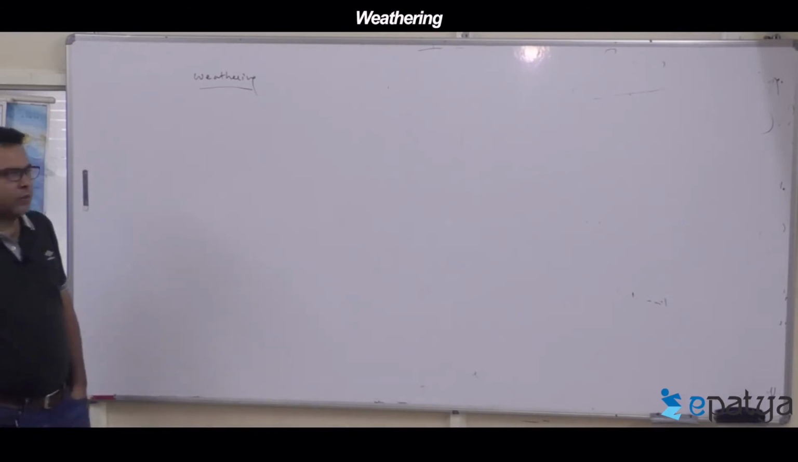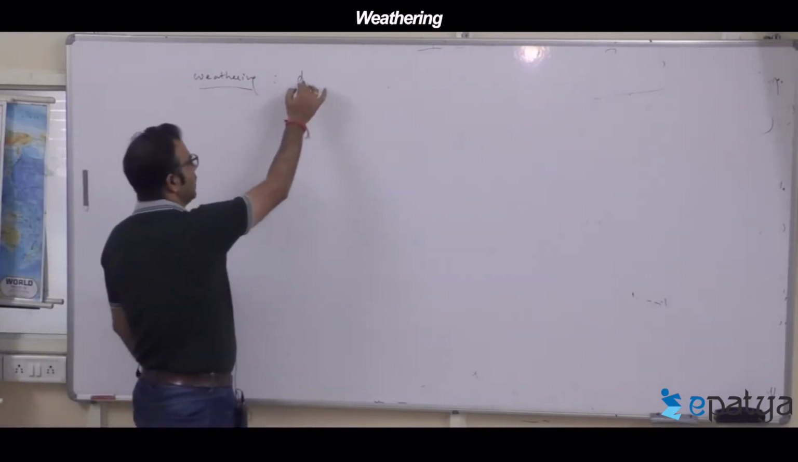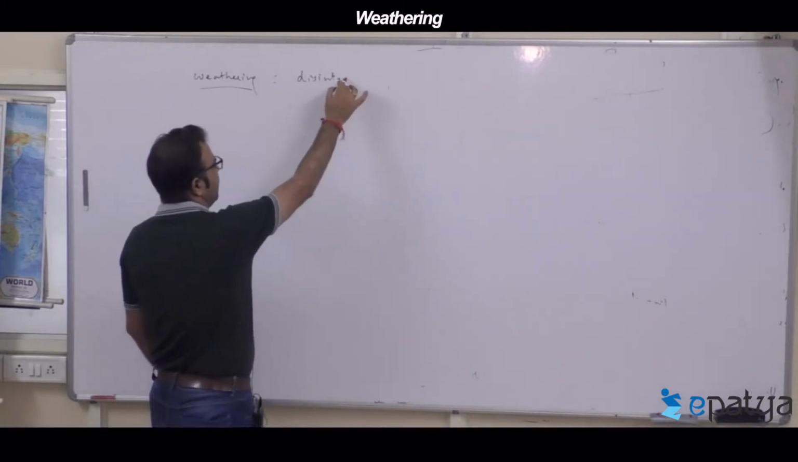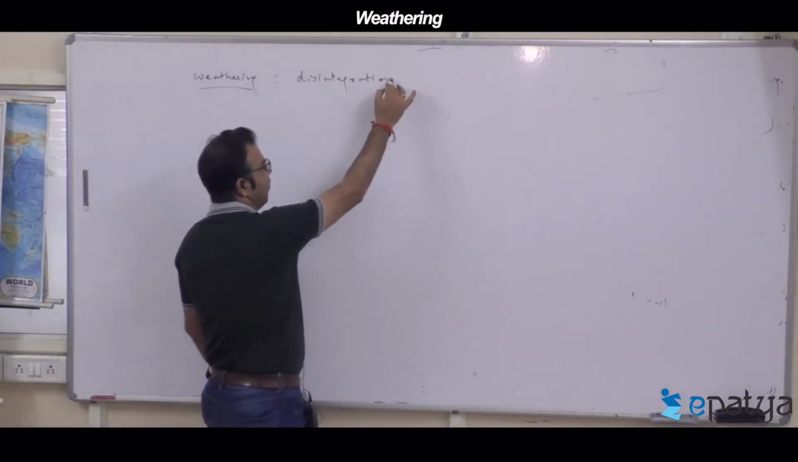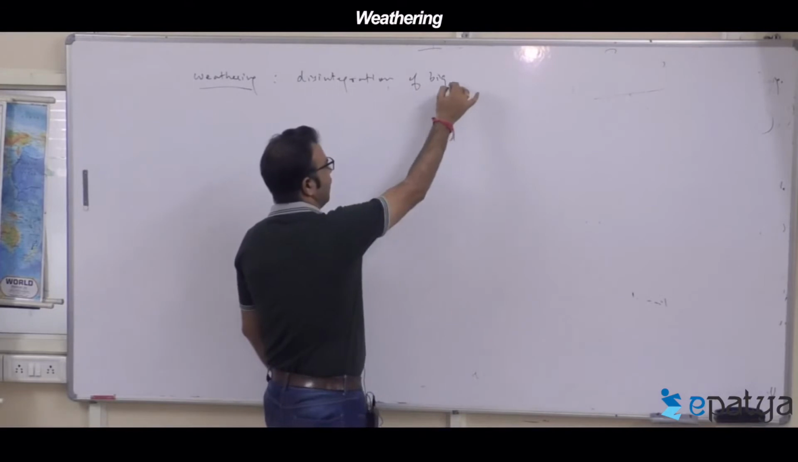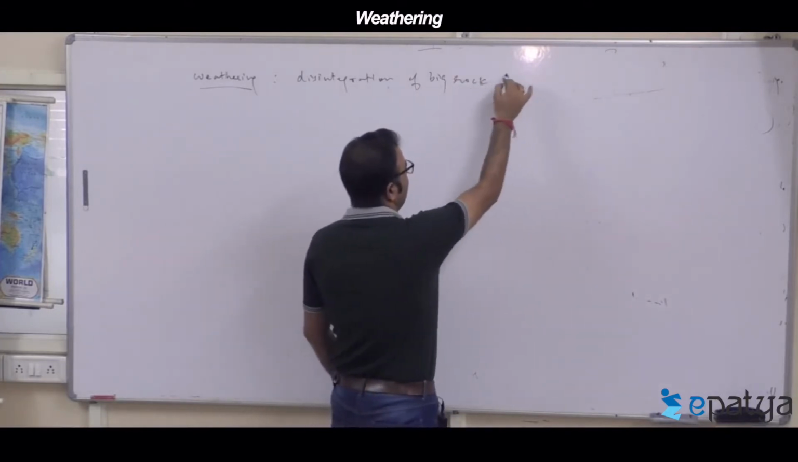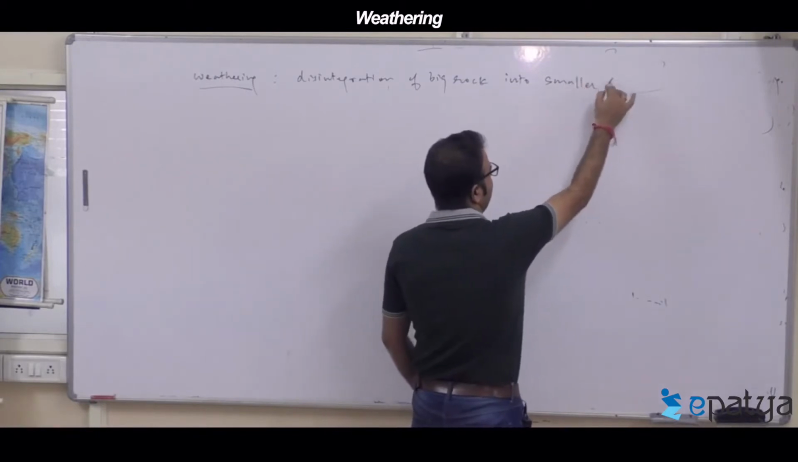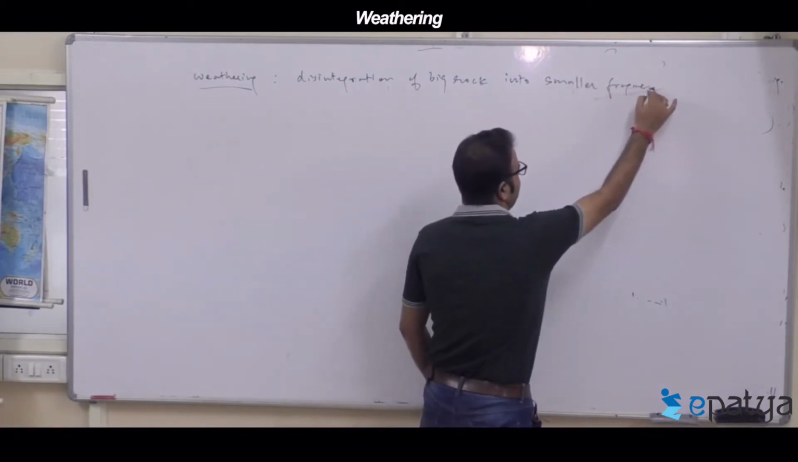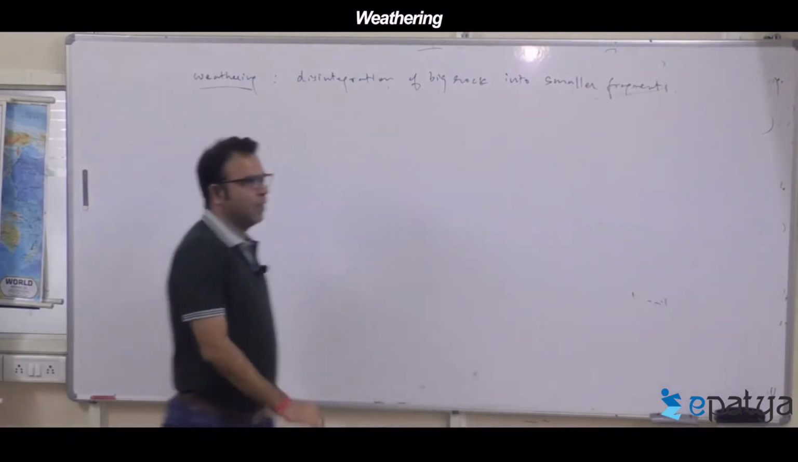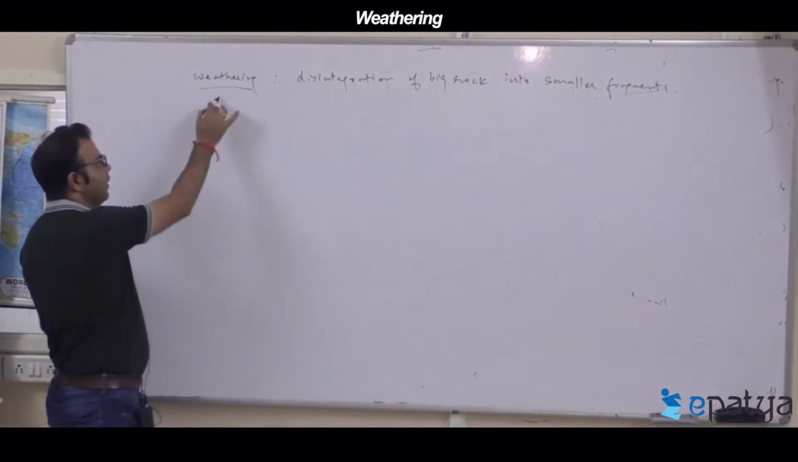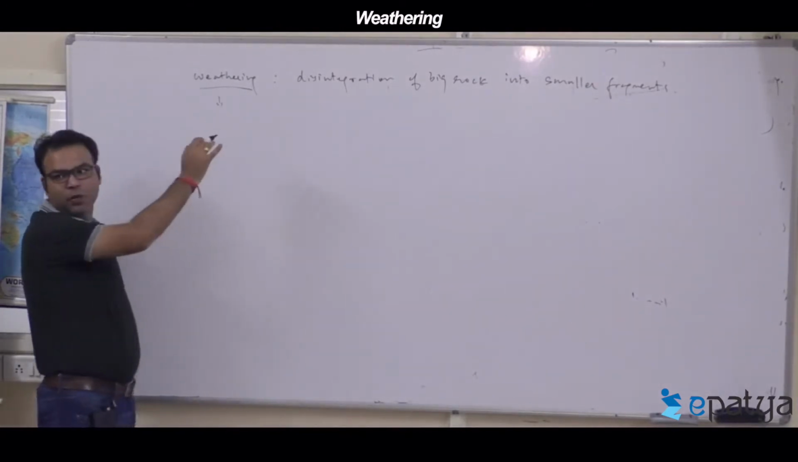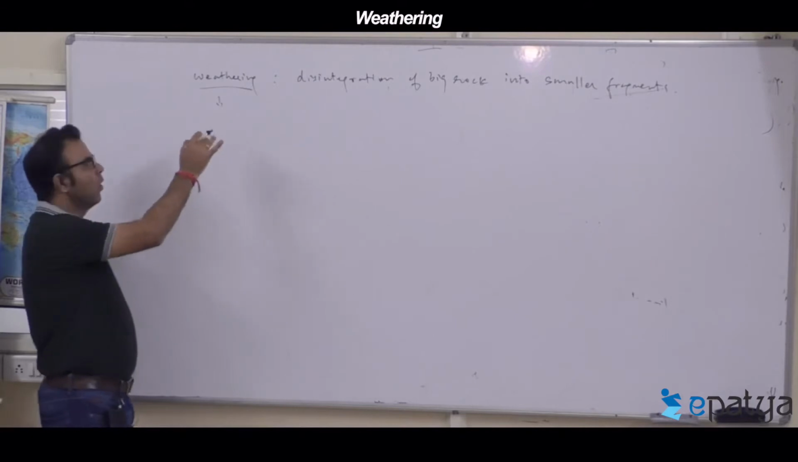Weathering. You know, the disintegration of a big rock into smaller rocks or into smaller fragments is called weathering. Now the question is, how does it happen? On the mechanism of weathering,